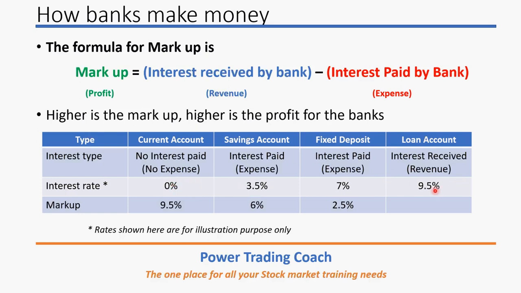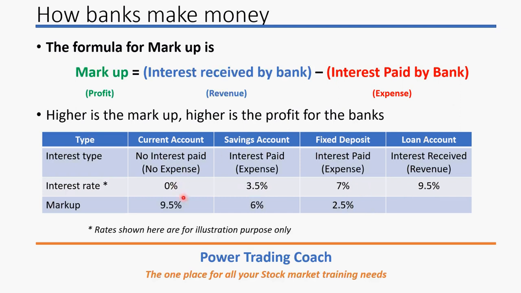If they give a 9.5% loan, then the markup will be the interest received by the bank, which is 9.5%, minus the interest paid by the bank, which is 0. So the markup will be 9.5%. And if they use the money from the savings account, it will be 9.5% minus 3.5%, which is 6% markup. Similarly, for the fixed deposit, it will be 9.5% minus 7%, which is 2.5% markup.